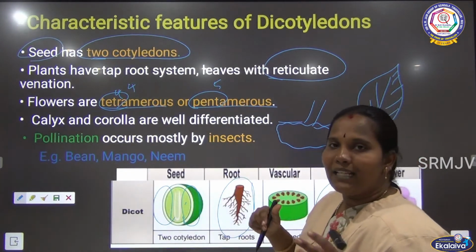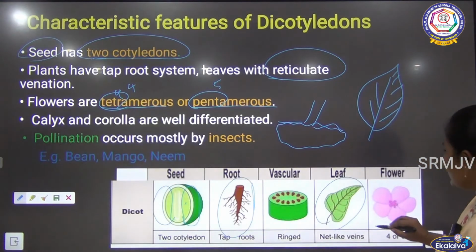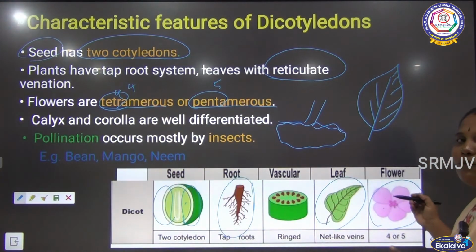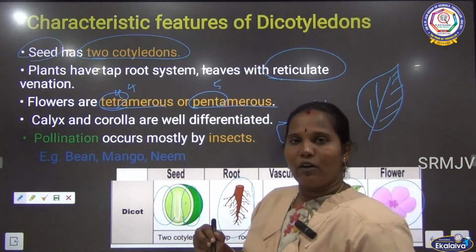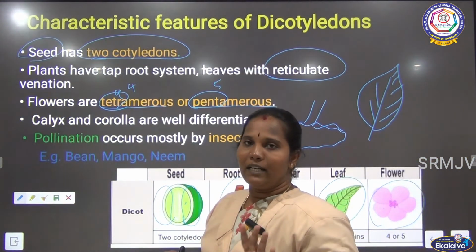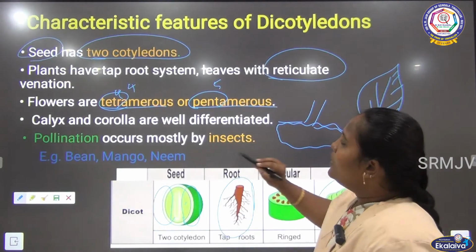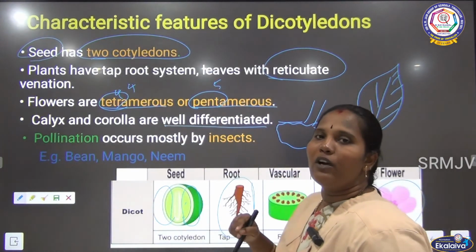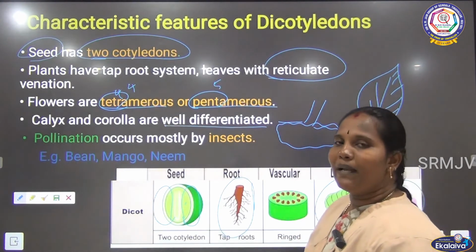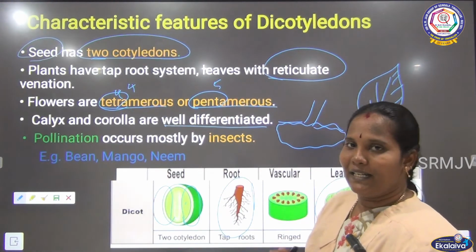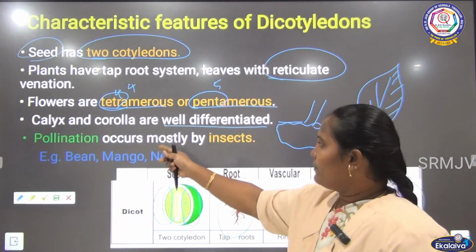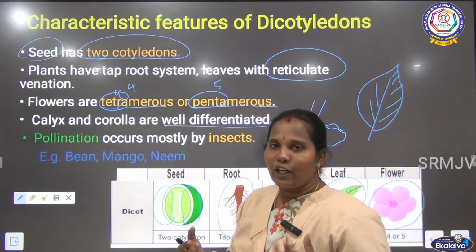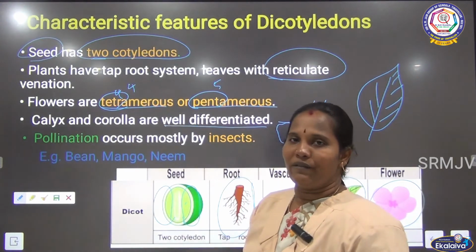That corolla and calyx we saw there. Here we can see 1, 2, 3, 4, 5 petals, or 4 petals, and the corolla and calyx will be present like this. And they are well differentiated. We saw that the monocot has the corolla but they are 3 and we cannot differentiate clearly. But here we can differentiate the corolla and calyx clearly because of the attractive colors, so it is very easy to differentiate.